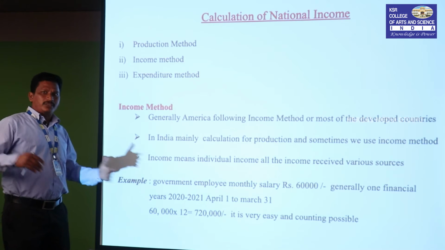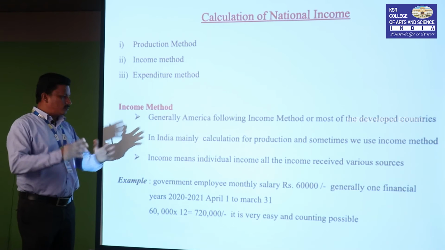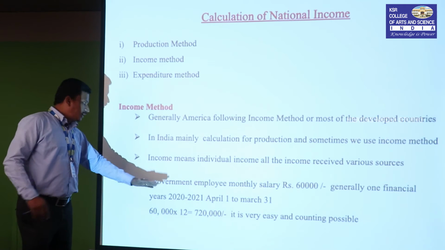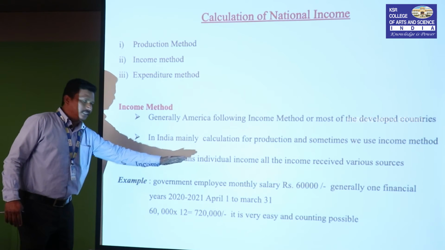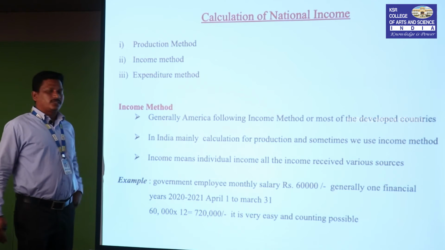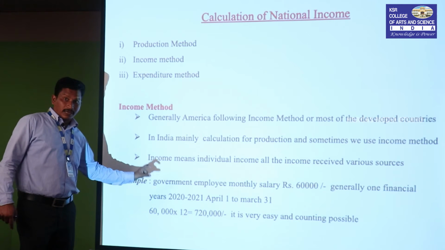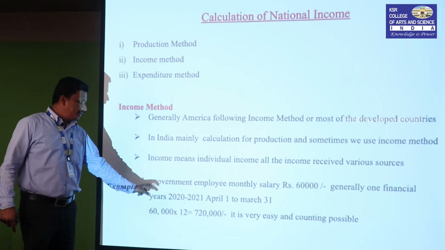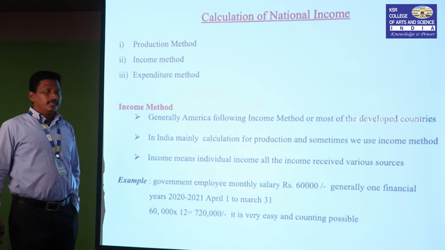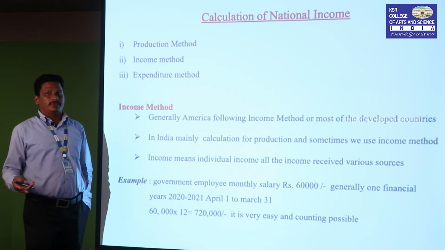So from this month to that month level, how much for 12 months, how much in total? We sum the monthly income: 60,000 per month, so 60,000 into 12, around 7 lakhs 20,000 per person, per government employee's income only. So it is very easy, and counting is possible, accountability is also possible.